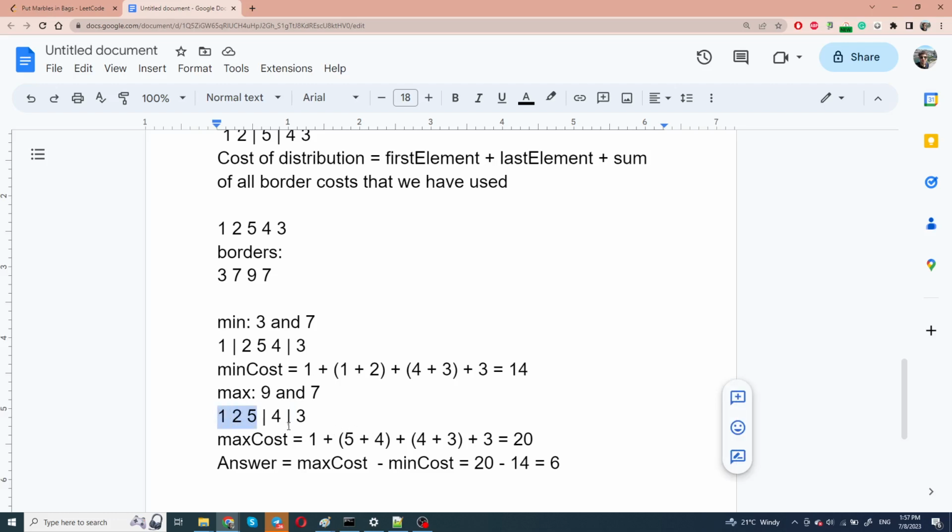Then it's equal to 4 plus 4, which is the second box. And then it's equal to 3 plus 3, which is the last box. And once again, in this parenthesis, we can see the cost of the borders that we have selected, which are equal to 9 and 7. And in this case, the cost is equal to 20, and the difference is max cost minus minimum cost, which is 6. And that's pretty much it.